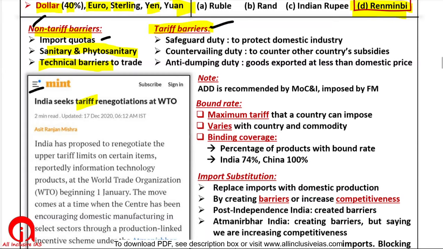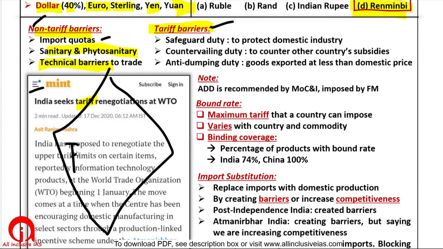Now there are three important types of tariff barriers. One is safeguard duty. The Indian government wants to protect some factories in India because there are cheap imports. So to safeguard their existence, the Indian government imposes some duty to protect the domestic industry. These are safeguard duties. So the purpose matters, okay? In all three cases, the government is increasing your import duty. The government is increasing the duties for importing something. But the purpose differs. The purpose in safeguard duty is to protect the domestic industry.